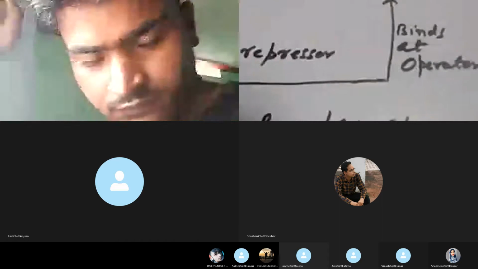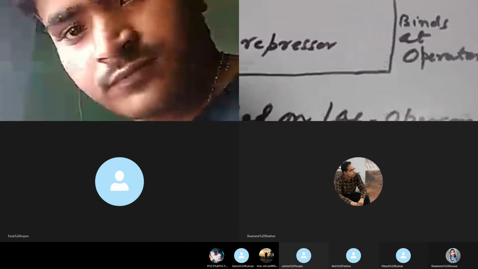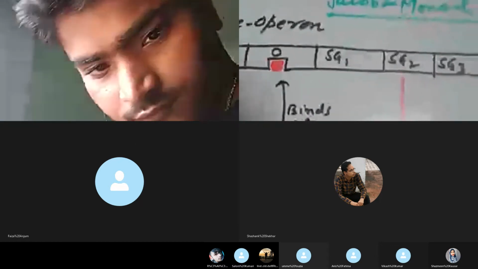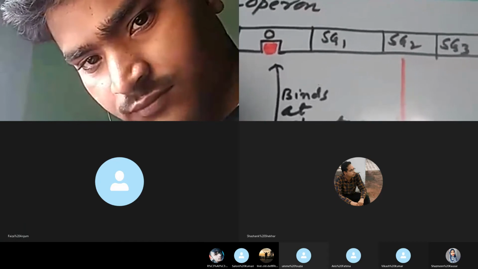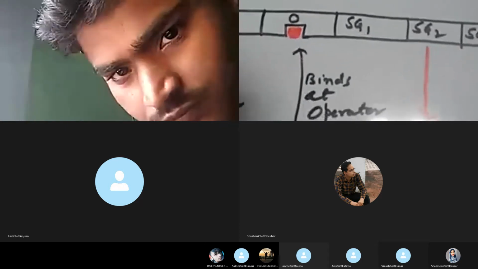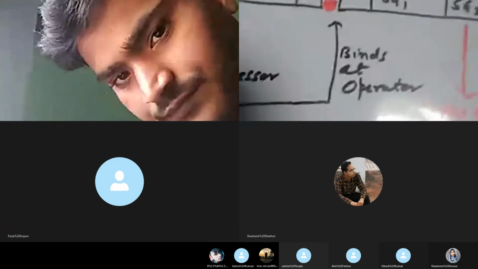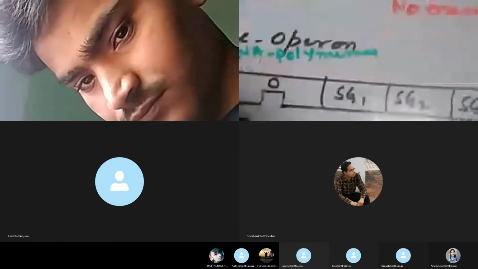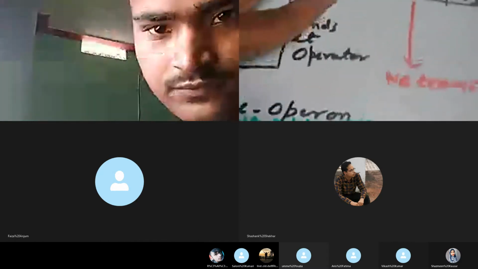So if you are asked in your examination to describe the lac operon in detail, at first you will have to describe the structure of lac operon, then you will have to write the functioning of lac operon. And as far as the functioning of lac operon is concerned, there are two parts. At first you will have to write the switching off lac operon and then switching on lac operon, and this is the structure of the switched off lac operon, and this is the structure of the switched on lac operon. Then your answer will be complete.